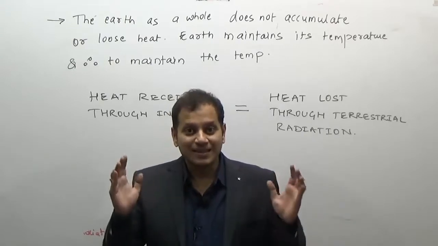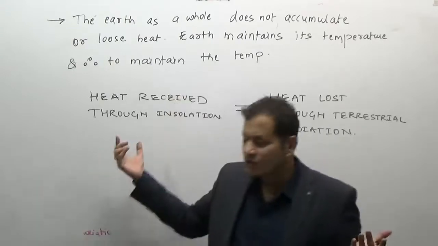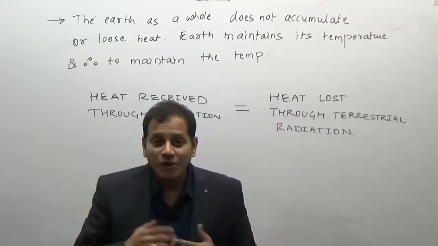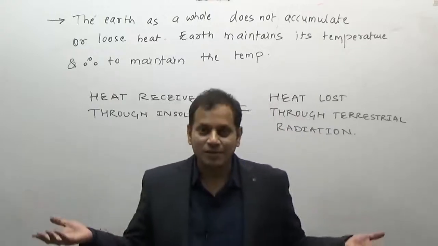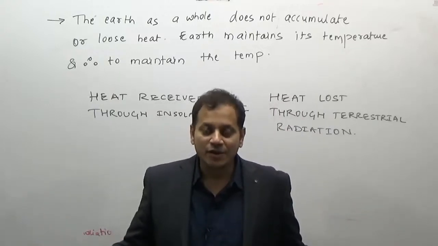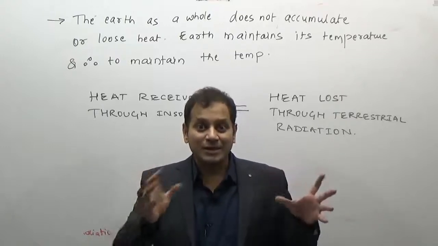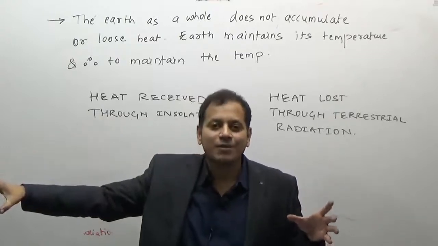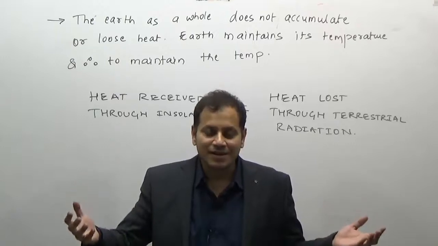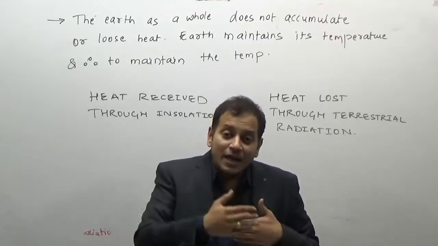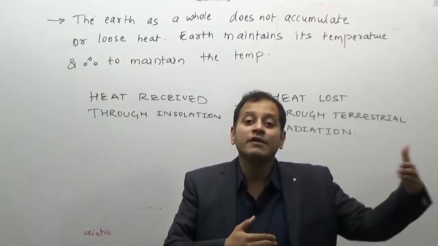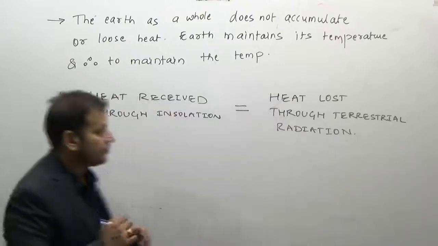Now the sun, because it is very hot, obviously emits short waves. The Earth is not as hot as the sun, because had it been hot, we would not have been living on the Earth. So the Earth, because it is getting indirectly heated up from the sun, is not as hot as the sun, and therefore it emits the long wave terrestrial radiation.